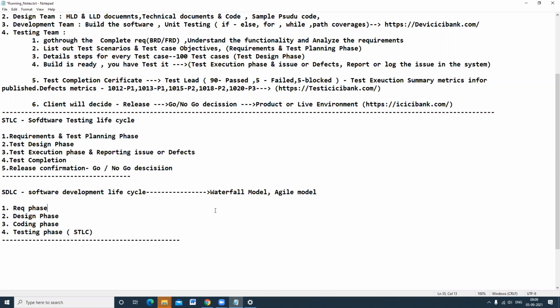So in interviews, what is the main difference between the waterfall model and the agile model? Whenever you are asked, the interviewer will wait for the answer: waterfall model is a step-by-step approach. This is the line you have to throw. They will ask, what is meant by a step-by-step approach? Until one phase is completed, the next phase cannot be started in the waterfall model. You need to explain that until the requirement phase is completed, no other phase will be started. Once the requirement phase is completed, that means it is frozen. After that only the design phase will be started.